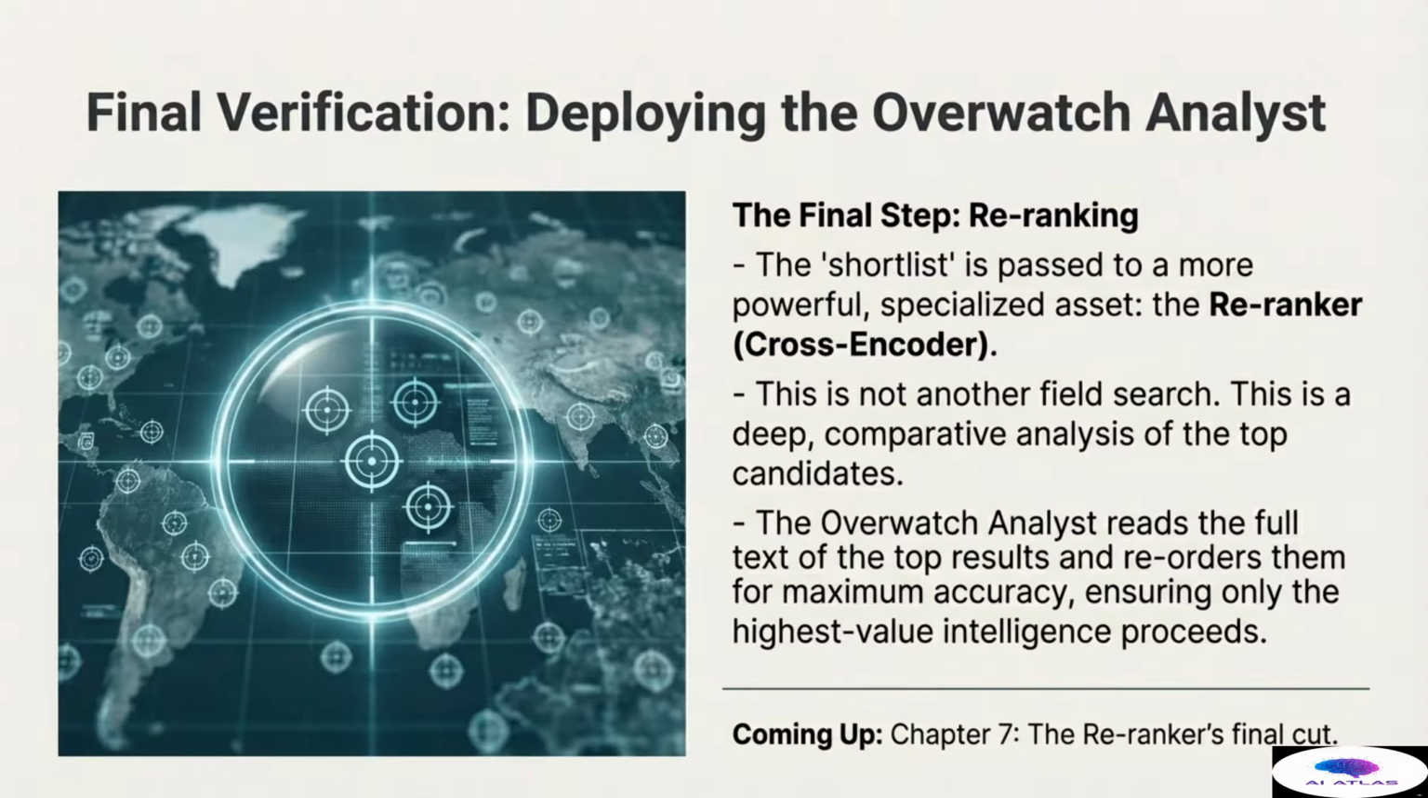Unlike the initial retrieval models, which score documents independently, the cross-encoder looks at the query and the document simultaneously, producing a highly accurate, deep relevance score. The Overwatch analyst reads the full text of the top results, and re-ranks them for maximum accuracy, ensuring only the 3 to 5 chunks containing the absolute highest value intelligence proceed to the LLM. This final verification minimizes cost, maximizes precision, and guarantees the highest quality output.